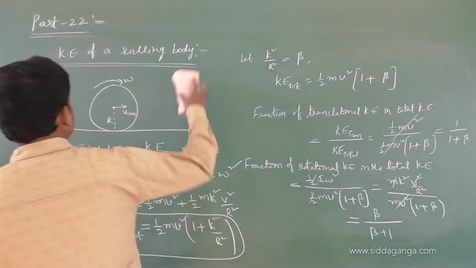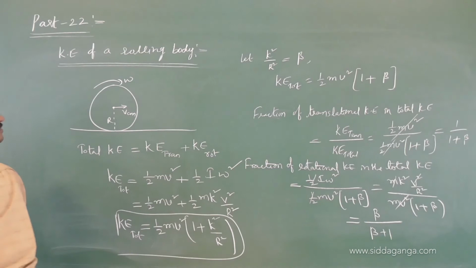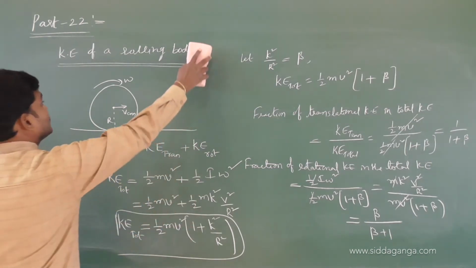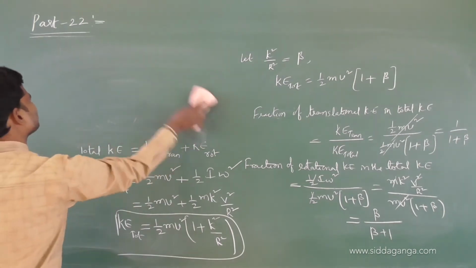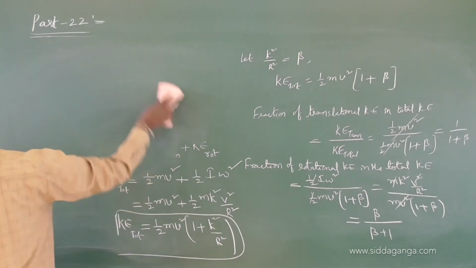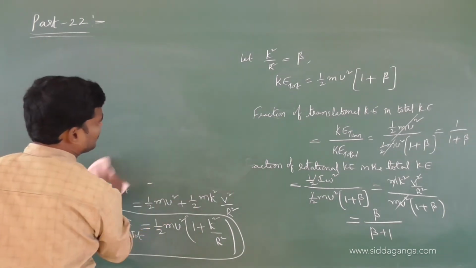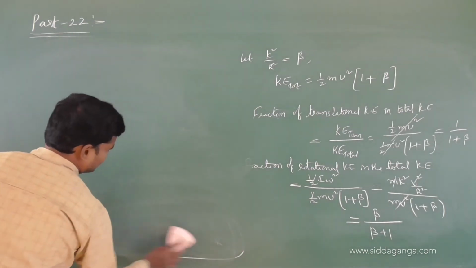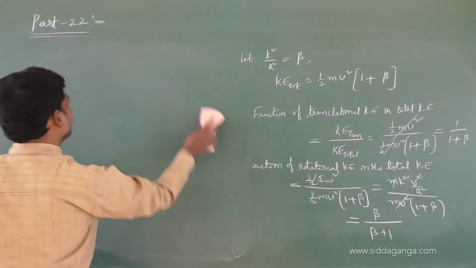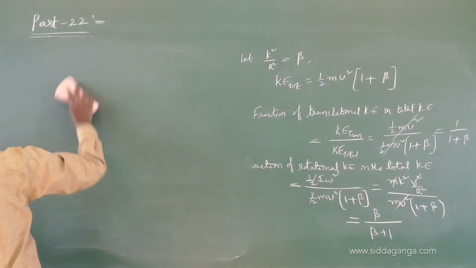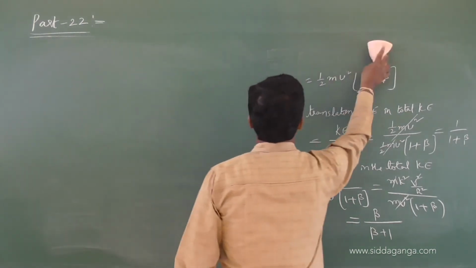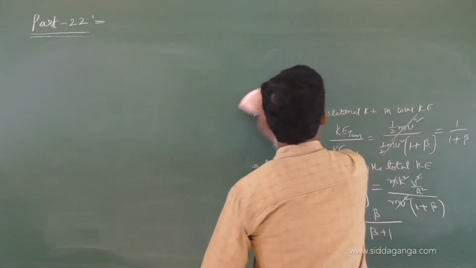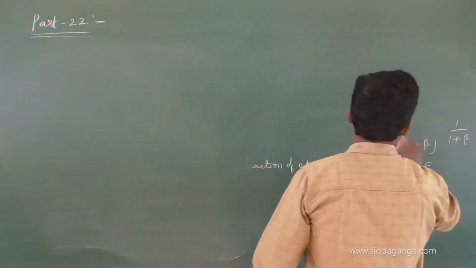Okay, so write down the next heading: rolling a body on inclined plane, and in brackets mention condition for pure rolling.